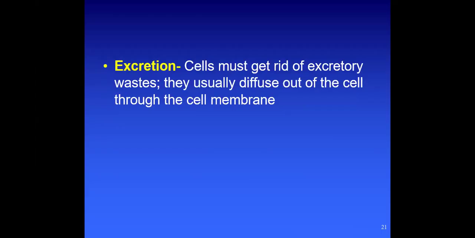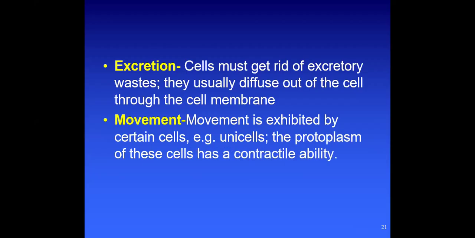So it usually diffuses out of the cell through the cell membrane. Movement is exhibited by certain cells, not all cells. For example, in unicellular organisms, the protoplasm has a contractile ability.